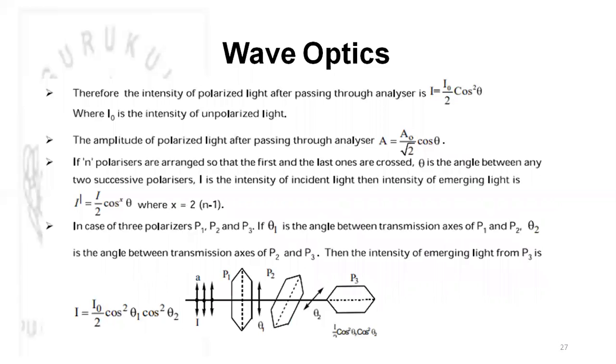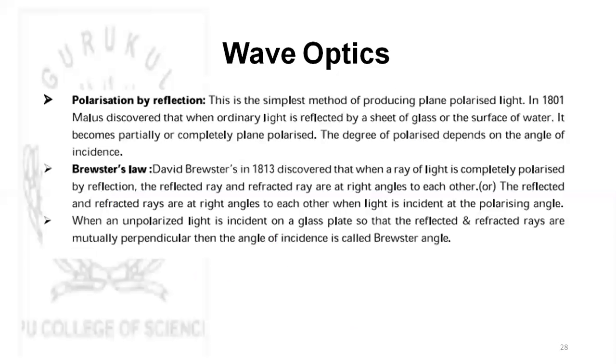If n polarizers are arranged so that the first and last ones are crossed, and theta is the angle between any two successive polarizers, and I is the intensity of incident light, then the intensity of emerging light is I dash equals I by 2 cos to the power x theta, where x equals 2 into n minus 1. In case of three polarizers P1, P2, and P3, theta 1 is the angle between the transmission axes of P1 and P2, and theta 2 between P2 and P3. Then the intensity of emerging light from P3 will be I equals I naught by 2 cos square theta 1 into cos square theta 2. So this is a shortcut if you have three polarizers.